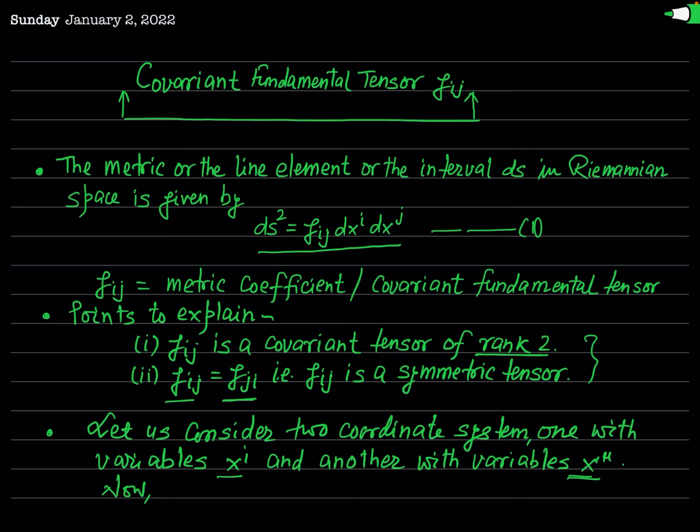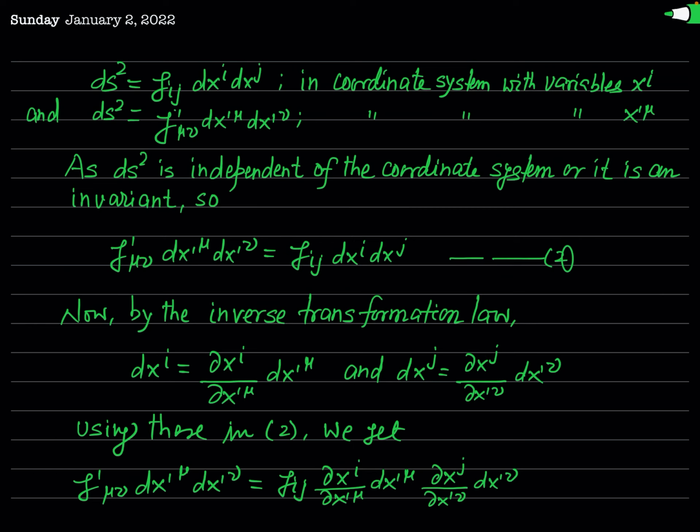Now we will define this metric or line element in both of these coordinate systems. You can see the definition in equation 1, which you have seen in the previous lecture. In the coordinate system with variable xi, we define it like this: ds square equal to gij dxi times dxj.